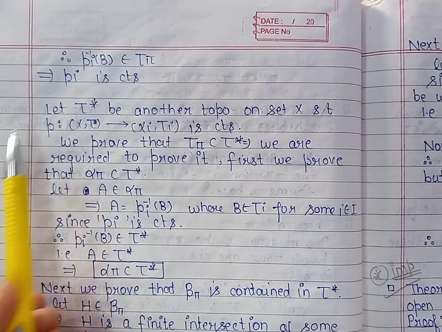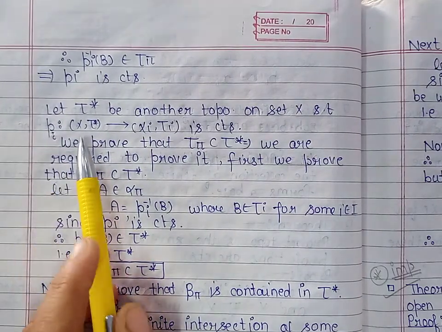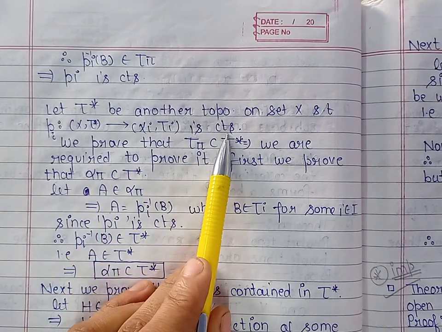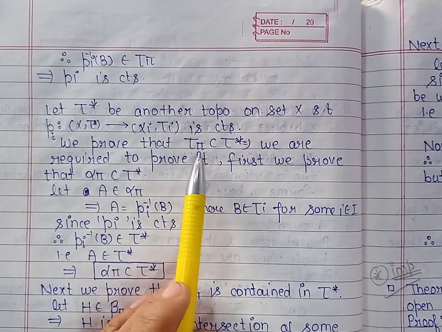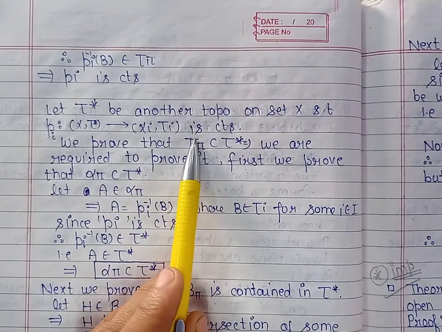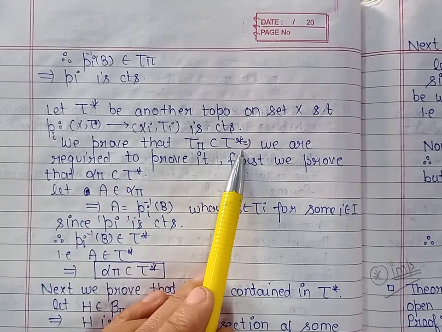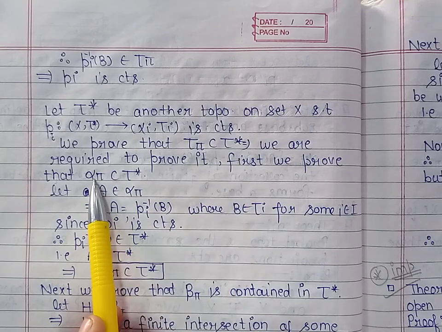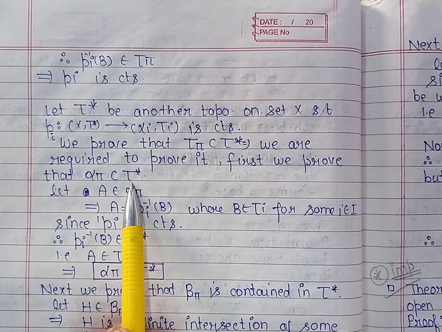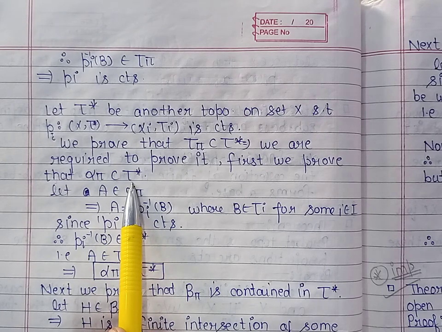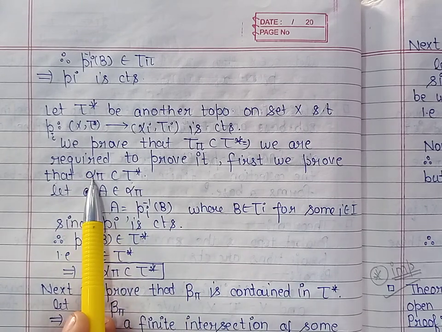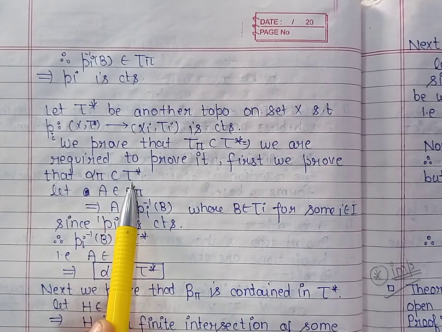So the projection from the product space X into Xi is continuous. Now we have to prove that tau pi, the Tikhonov product topology, is contained in this topology tau star. So first of all, we prove that the defining subbase of the product topology is contained in tau star, and also the base is contained in tau star. So firstly let us show that the defining subbase is contained in tau star.